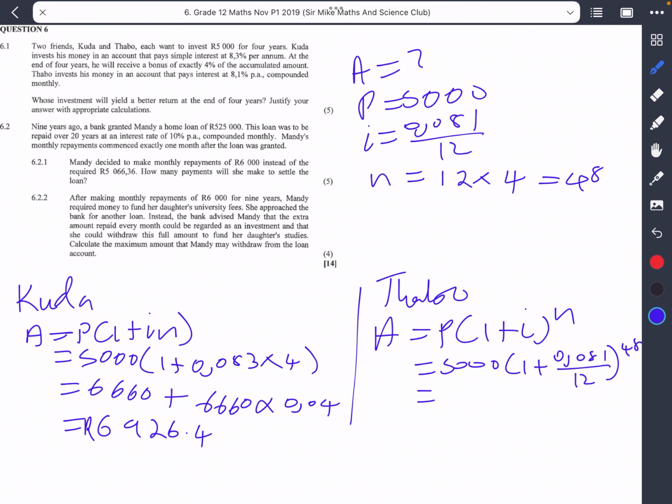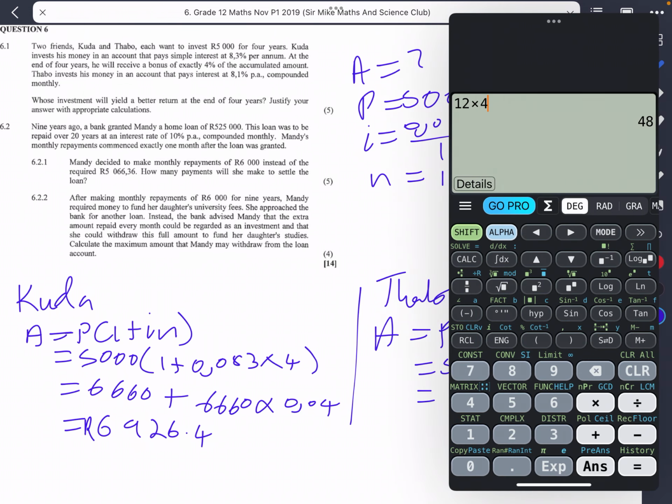Let's put that into the calculator. We have 5,000 multiplied by 1 plus 0.081 divided by 12, raised to 48.